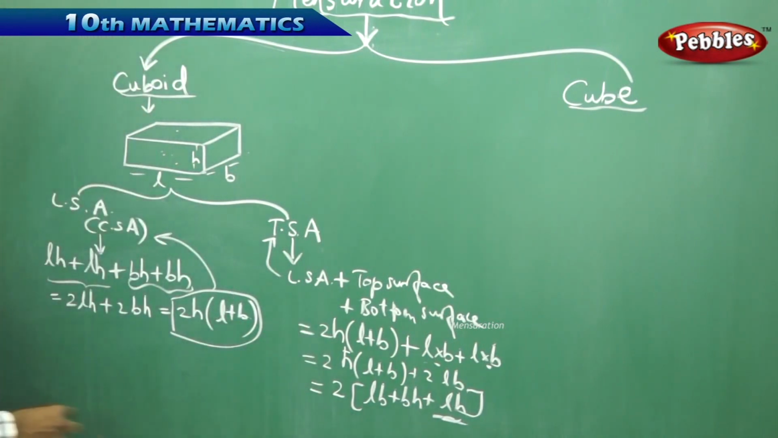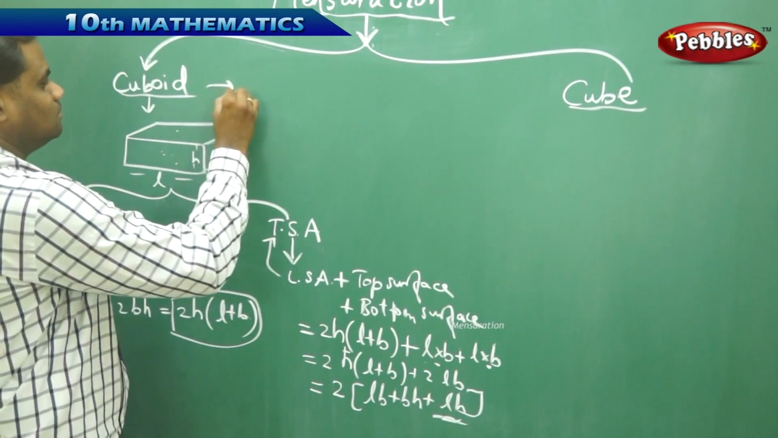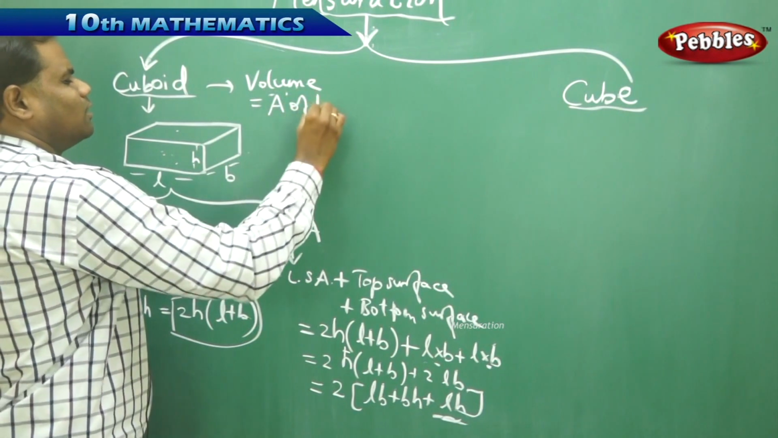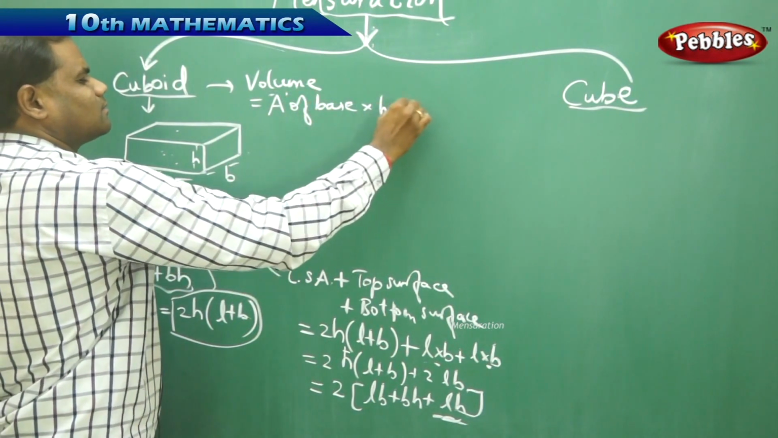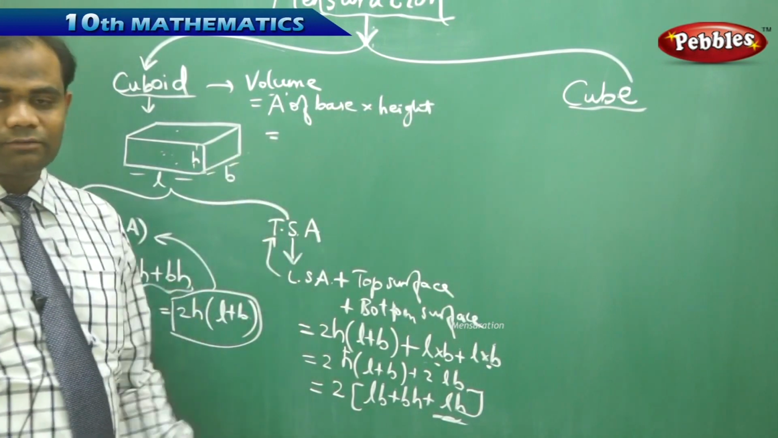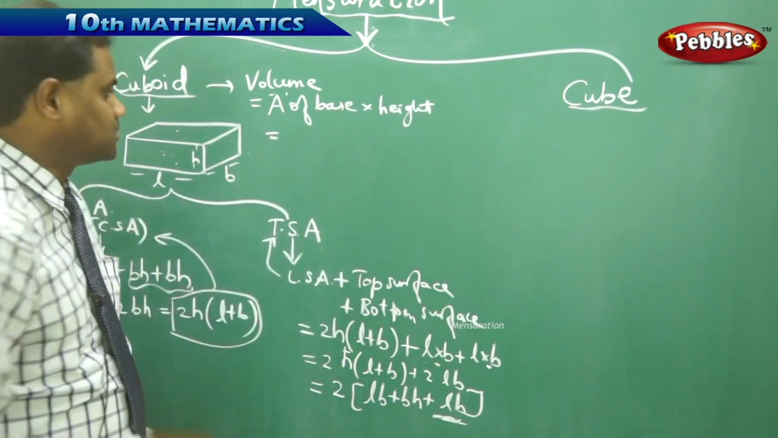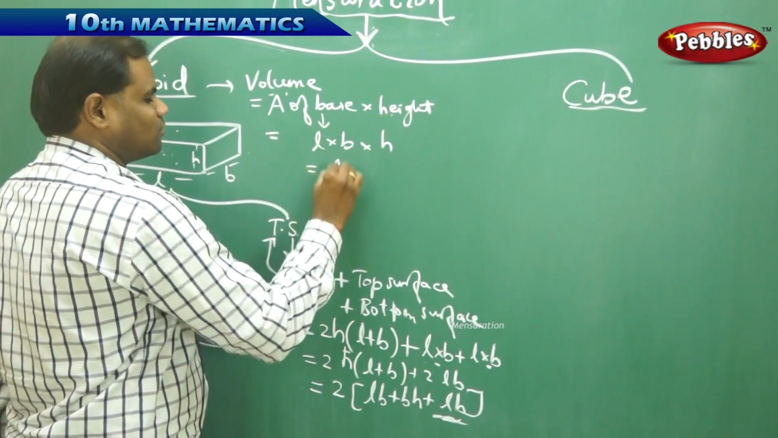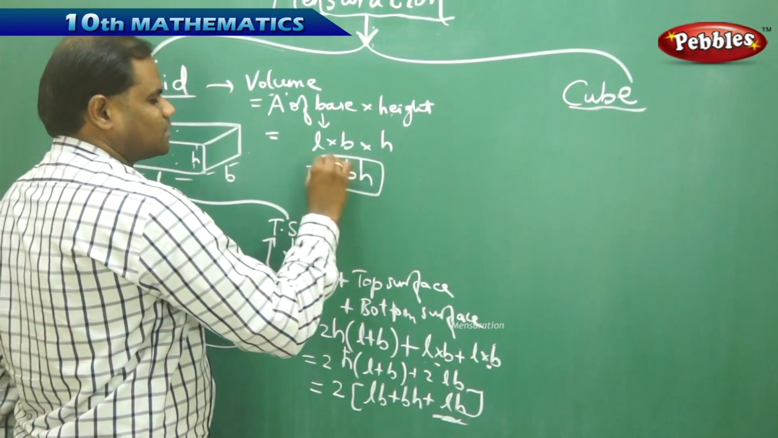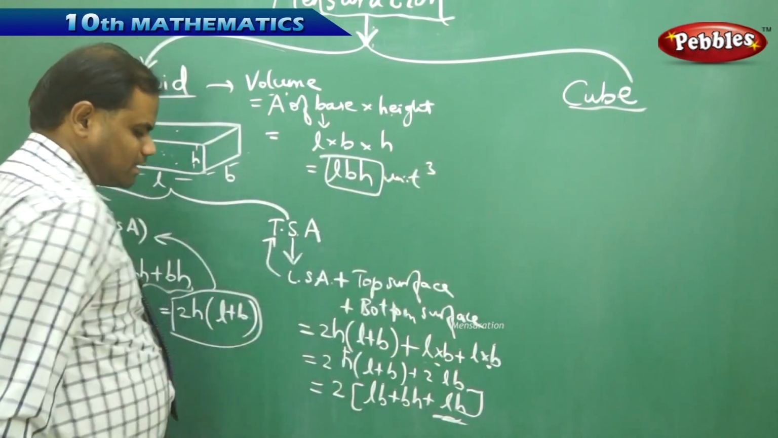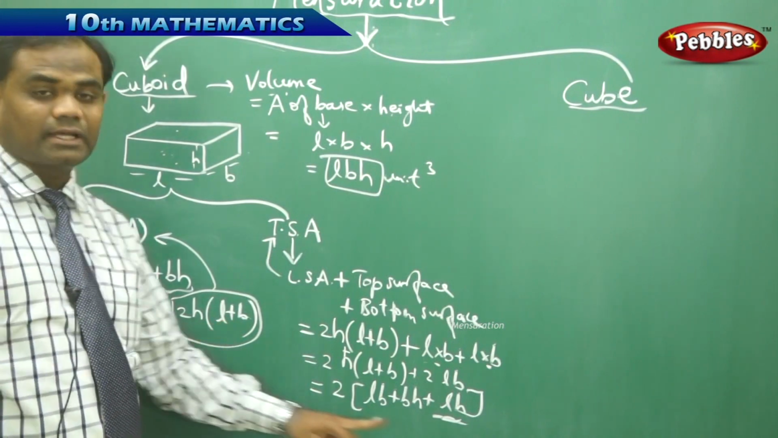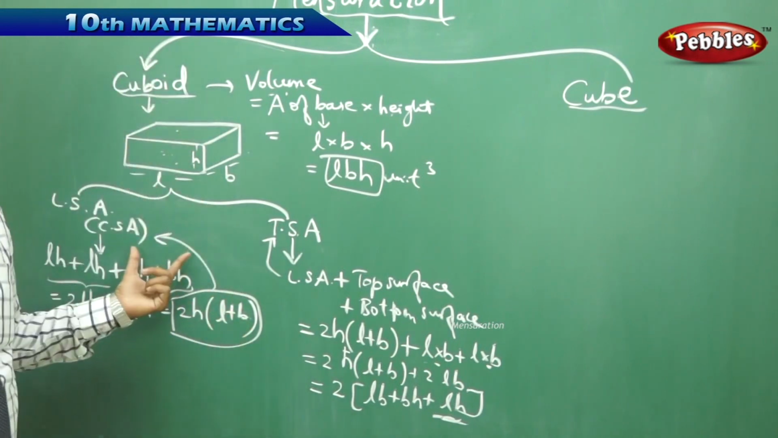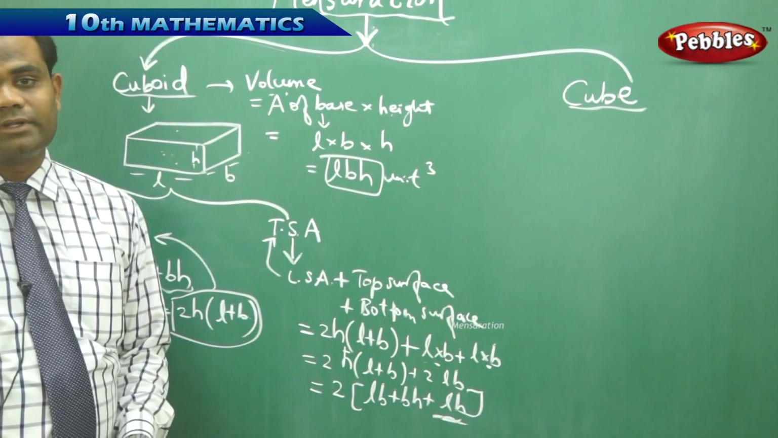Similarly, the volume of a cuboid is always area of base into height. The area of the base is length into breadth, LB, and the height is H. Therefore, volume is LBH in unit cube, and surface area is LSA and TSA in unit square. This is how we understand the cuboid, LSA, TSA and volume respectively.